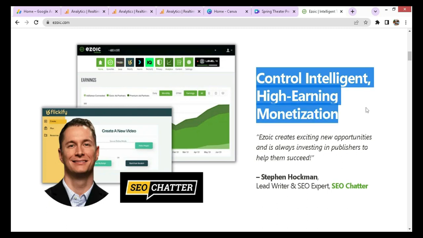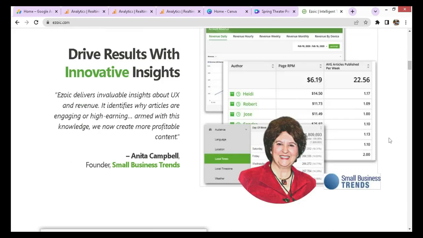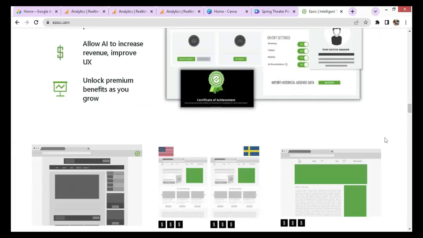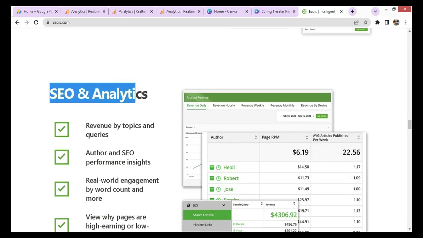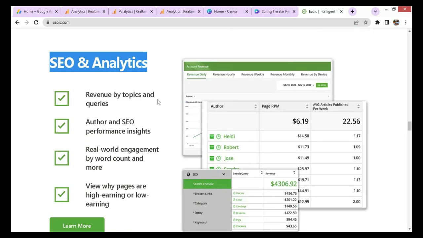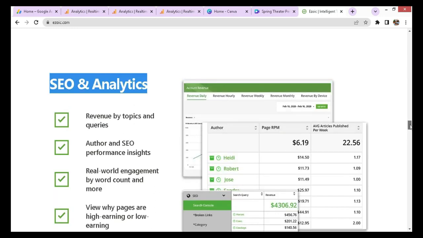Controlling intelligent high earning monetization. It means Ezoic will decide where your ad should be seen and how it should be placed so that your earnings will increase by getting more and more clicks. Next important feature, SEO and analytics. Here you can see the 4 top points that Ezoic will do to improve your site. It will show you complete analytics and guide you to improve your site performance.